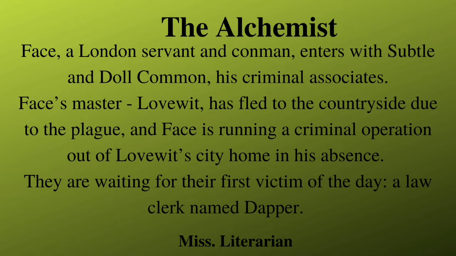Now Lovewit has fled from the city. He has just moved from London and is staying somewhere in the countryside due to the outbreak of the plague that's spreading in London. And the character Face is running a criminal operation in Lovewit's city home in Lovewit's absence. Now Face and his criminal associates, Subtle and Dol Common, are waiting for their first victim of the day, a law clerk named Dapper.